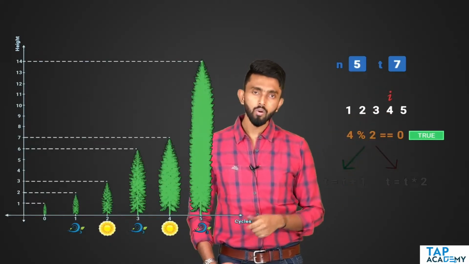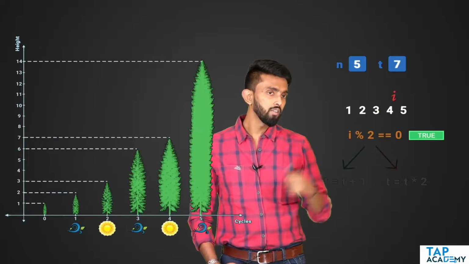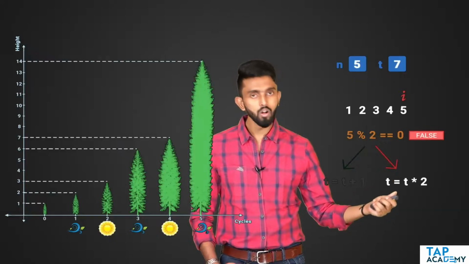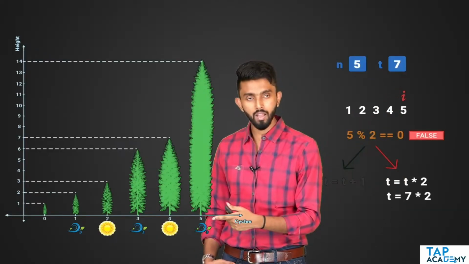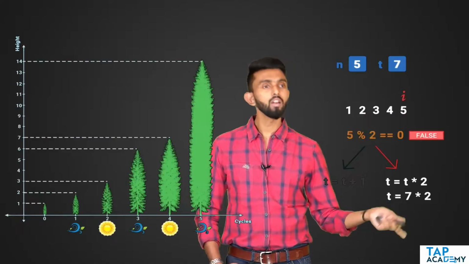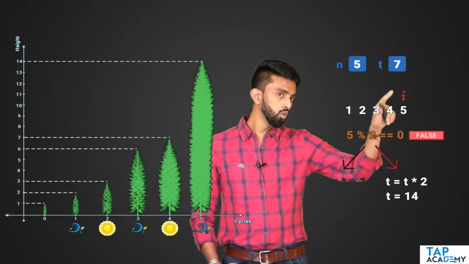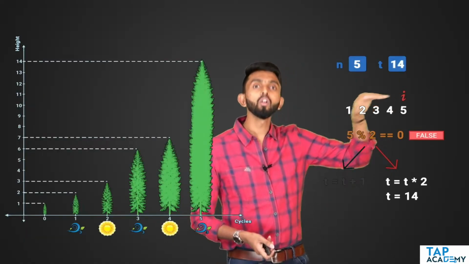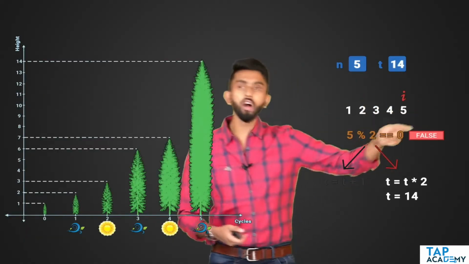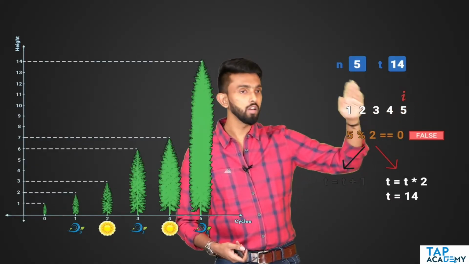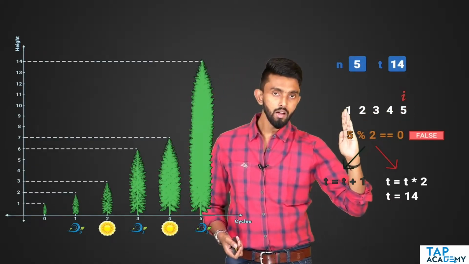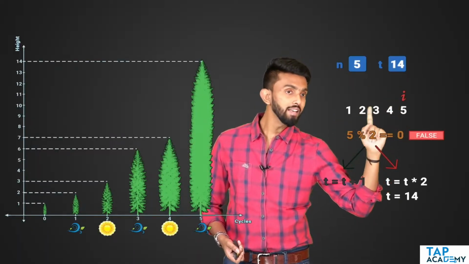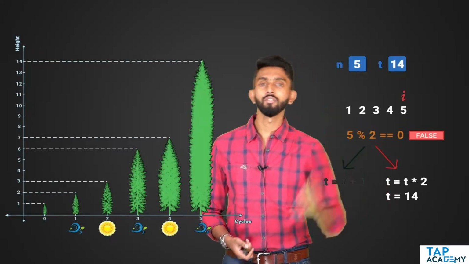Again increase the I value. Once you increase the I value, you're going to get 5, and 5 is obviously odd number. If it is odd number, then you're not going to get 0, it is going to be false. Double the value of the tree because you're in spring, and 7 into 2 is 14, and 14 is going to be the new value of t. Any confusion till here? And of course, I will not move forward. This loop will not repeat because that is how we will set the condition. I will be initialized to 1. And the condition will ensure I moves only till the value is 5. I is less than or equal to 5.